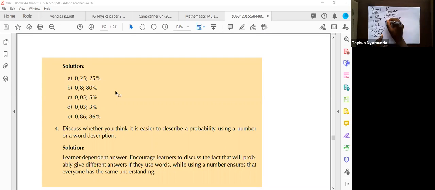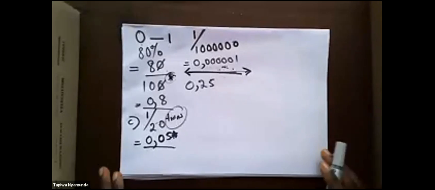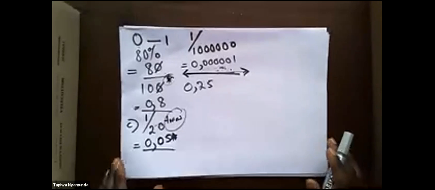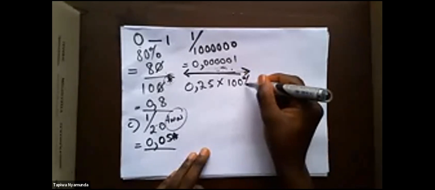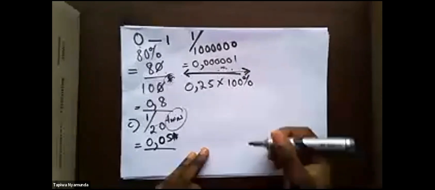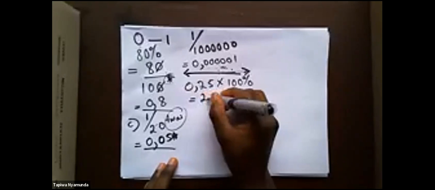Let me just show you a quick example. Let's take, for example, you have this probability of 0.25. You've been asked to convert this probability to a percentage. How do you do it? You just multiply the probability by what? By 100%. So when you say 0.25 multiplied by 100%, I'm sure you know the answer, guys. It's just 25%.